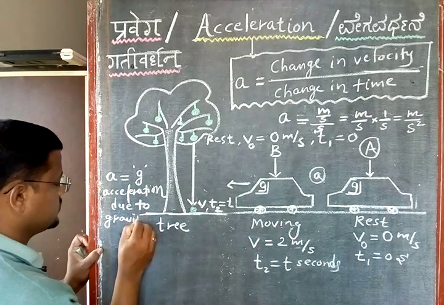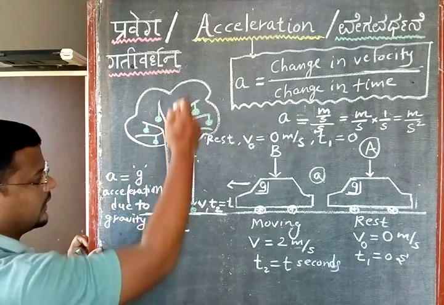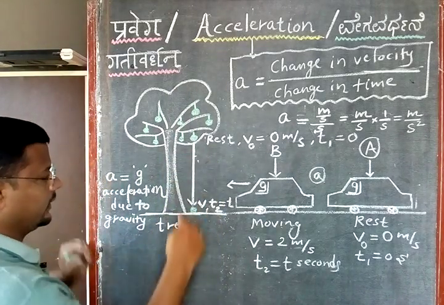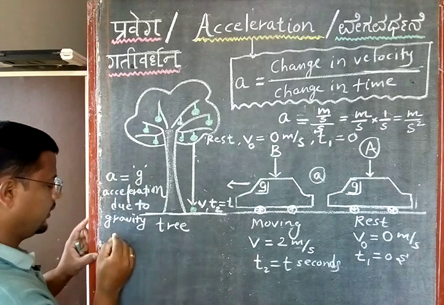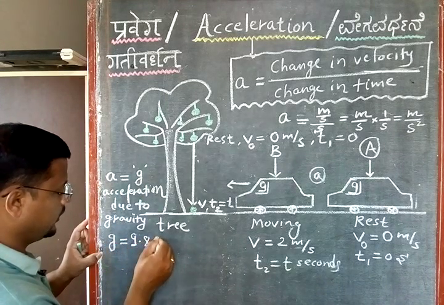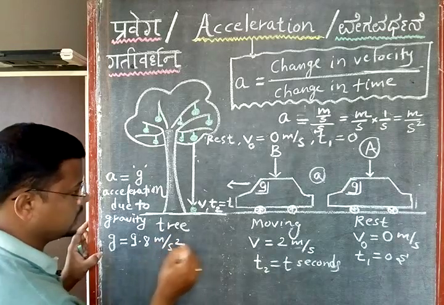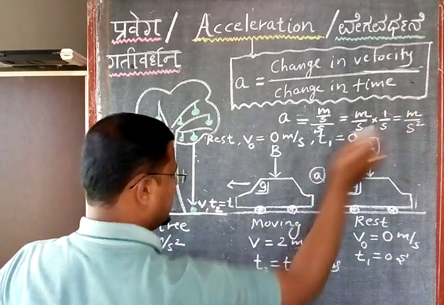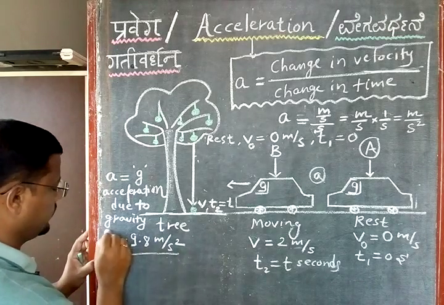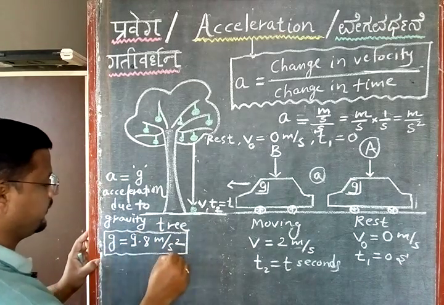Why am I telling this? Because if this type of problem is asked in your examination, then you take acceleration directly equal to g here. And what is the value of g? We know it is 9.8. The unit of acceleration is what? It is meter per second square, right? This is how the value will come. g equal to 9.8 meter per second square.